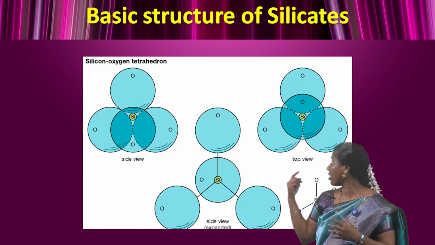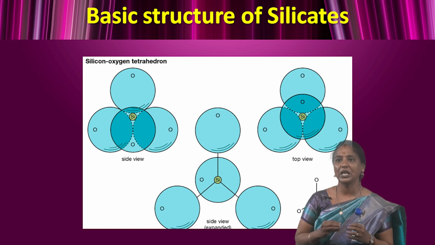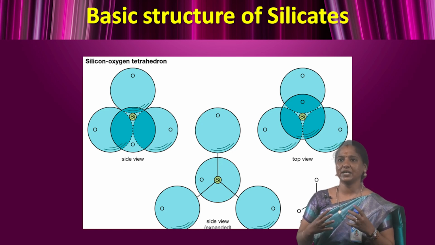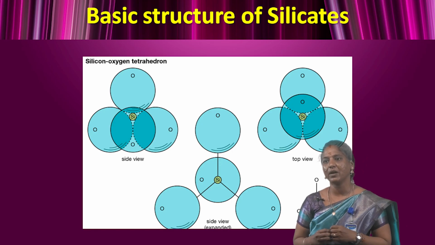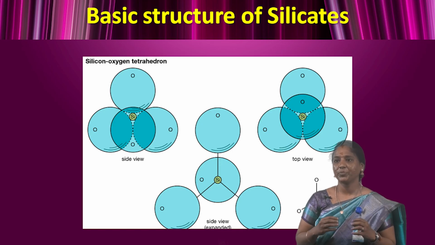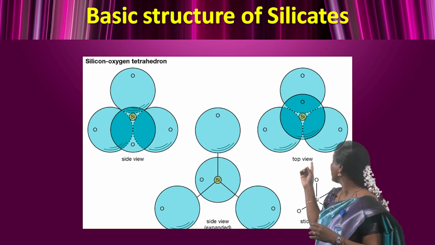Okay, the basic structure of silicates. What is the basic structure? In most silicates, the silicon atom occupies the center of an idealized tetrahedron, whose corners are the 4 oxygen atoms connected to it by single covalent bonds according to the octet rule. The oxygen atoms, which carry some negative charge, are linked to a cation of the formula Mn+.